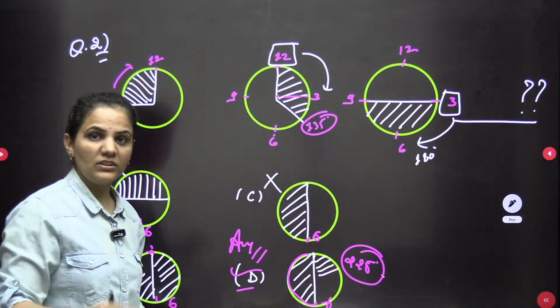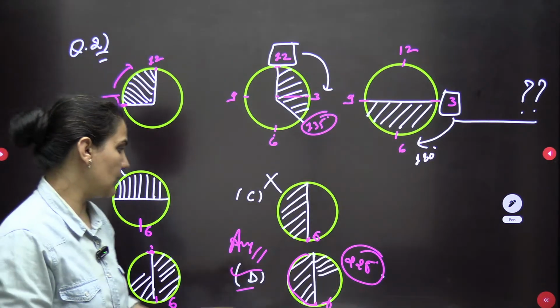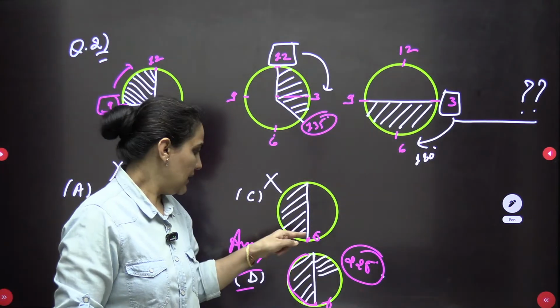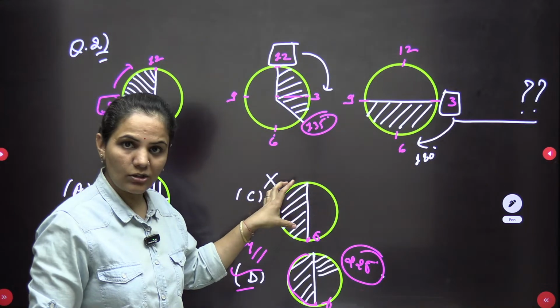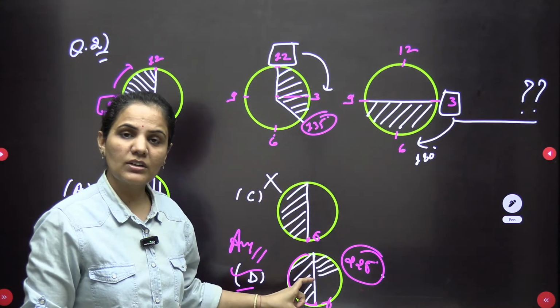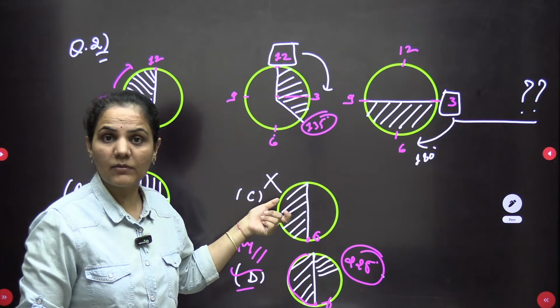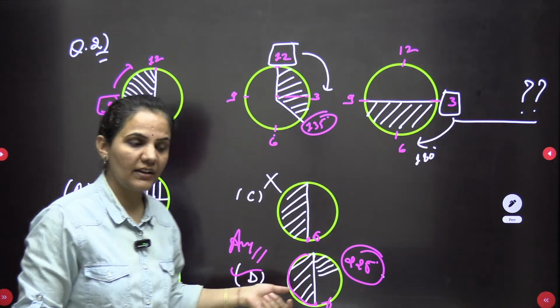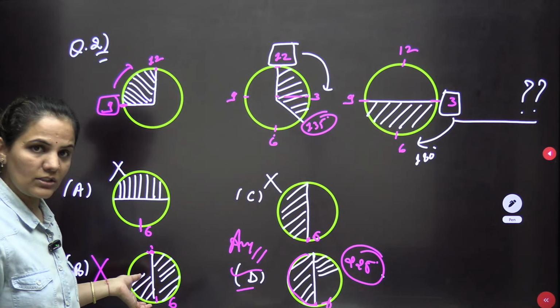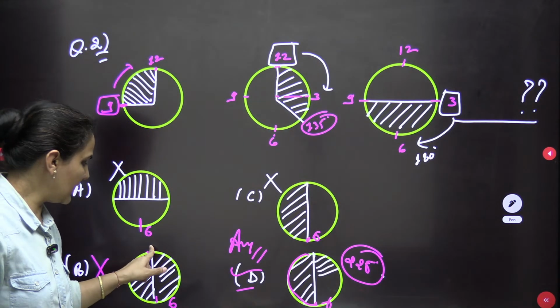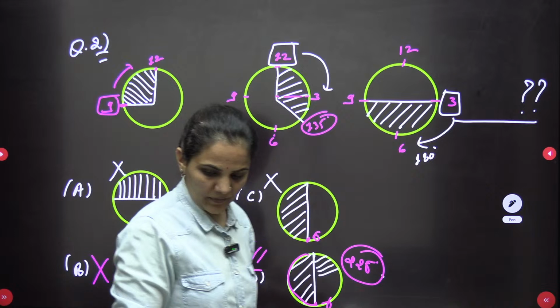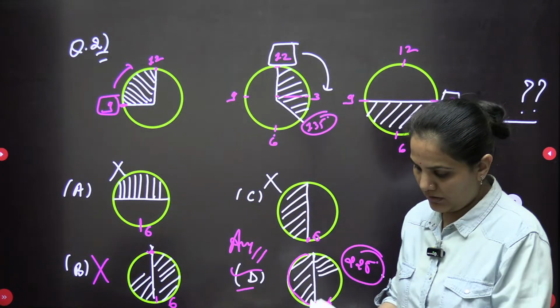Okay. So here 2 things are important, because now if you go with this one, the starting point is the same. If you go with this one, this is also starting from 6. And this is also starting from 6, but it's not the correct one, because it is making 180 degree angle, and it is making 225 degree angle. And even this one is also making 225, but it is starting from this point. Okay? So in this manner, we can solve this question.